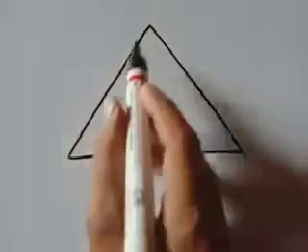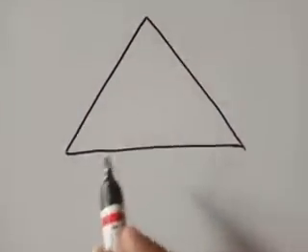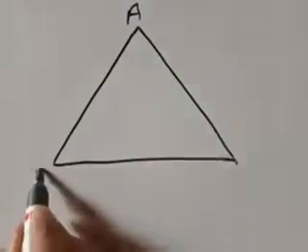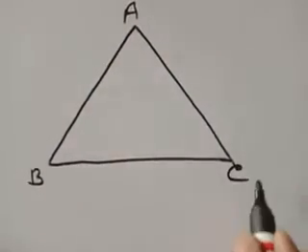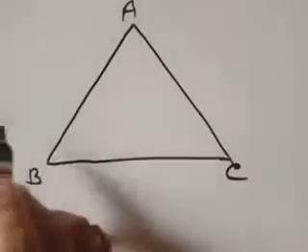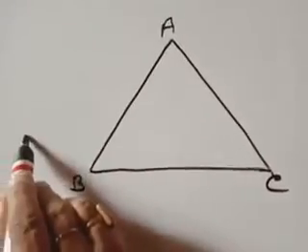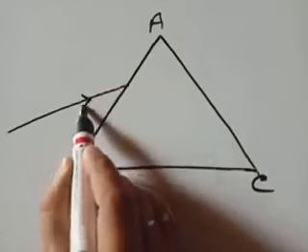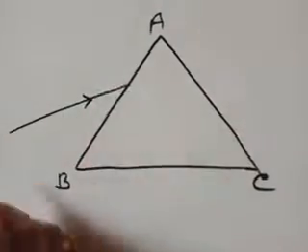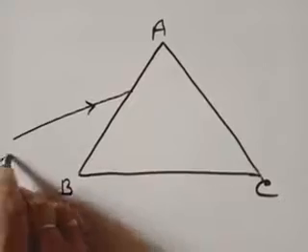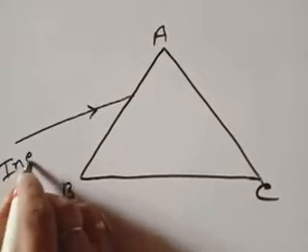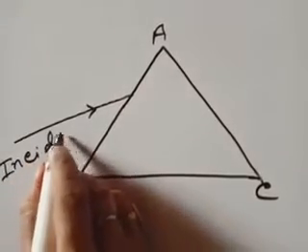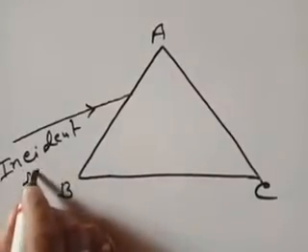Consider this is an outline of the cross section of a prism. Let us mark A, B, C as the 3 points on the prism. Now when a ray of light is incident on one surface of the prism, since it is incident, it is known as the incident ray.